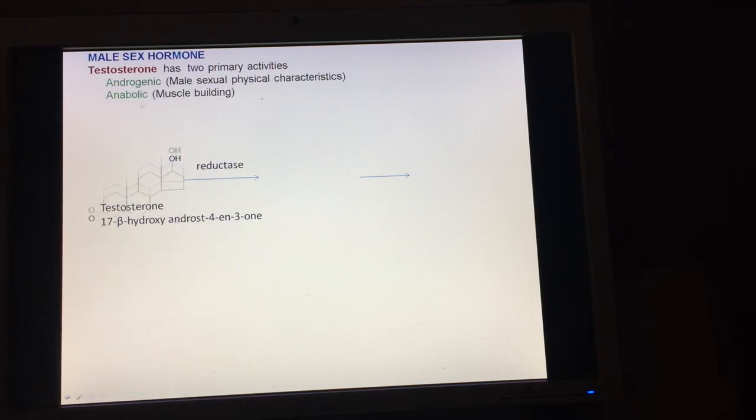Now if you look at the structure of testosterone, it is like this. As you can see, it contains C19 and hence it is a derivative of androstane. However, because it contains a double bond at the fourth position, it is 4-ene androstane and 3-one. So the chemical name of testosterone is 17-beta hydroxy androst-4-en-3-one.